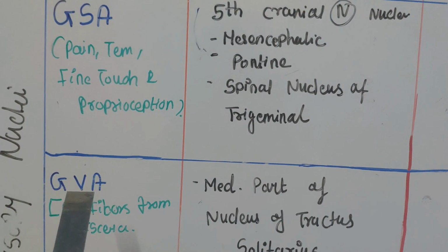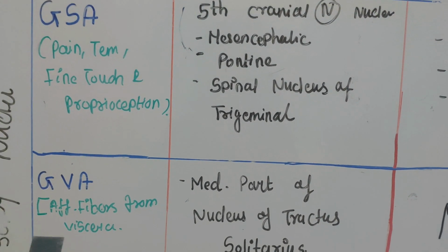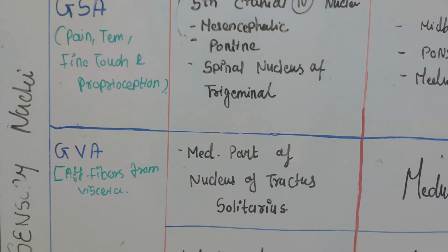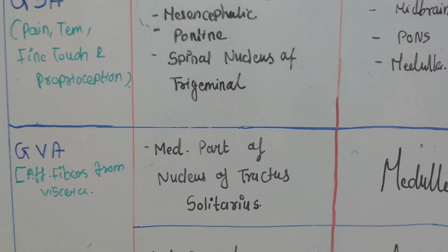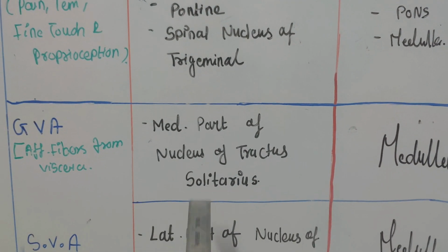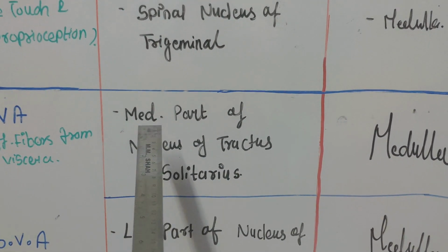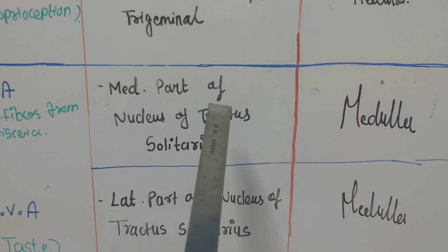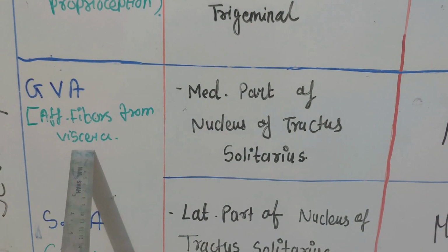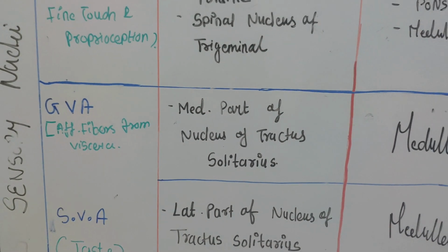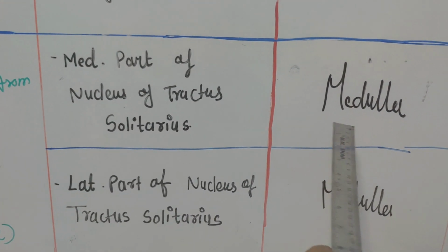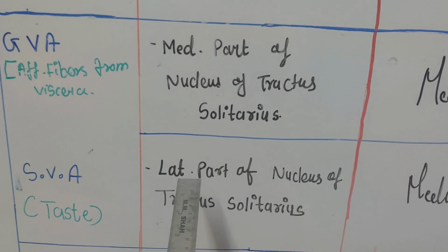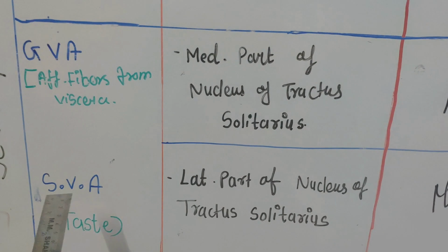Second, general visceral afferent. They receive fibers from the organs of our body like the heart, lungs and abdominal parts. So it has two parts. The medial part of the nucleus of tractus solitarius is responsible for this activity, meaning it receives the fibers from the periphery, and it is situated in the medulla oblongata. The second part, the lateral part of the nucleus of tractus solitarius, is special visceral afferent.